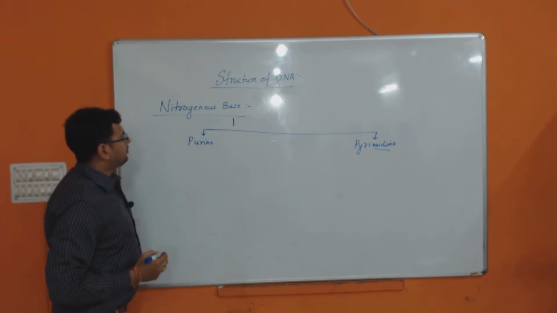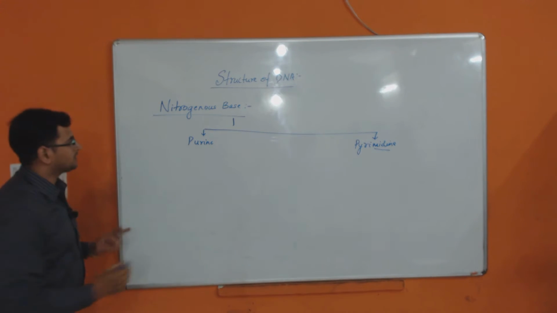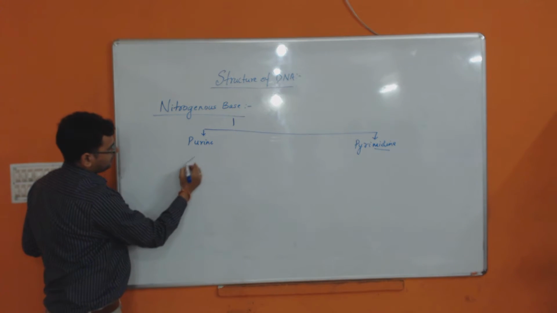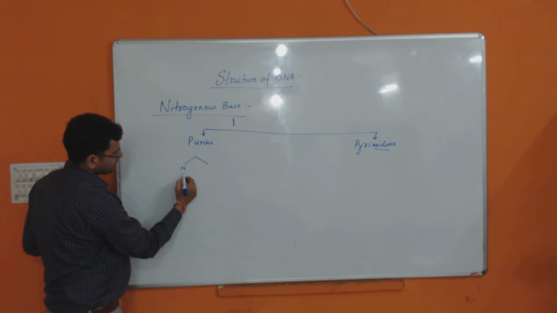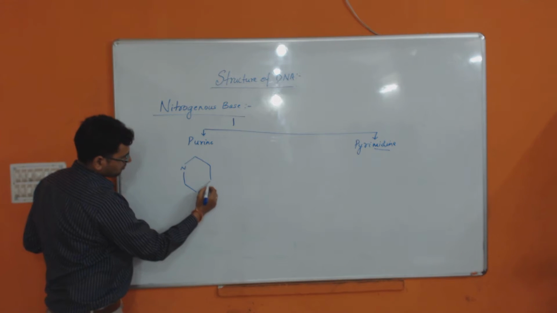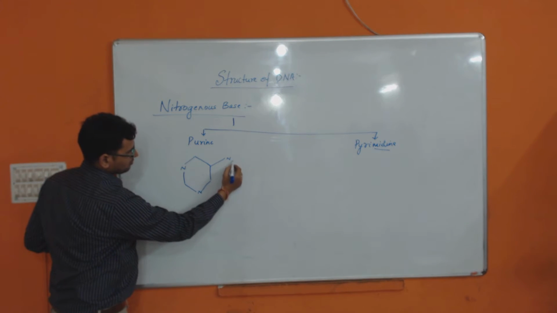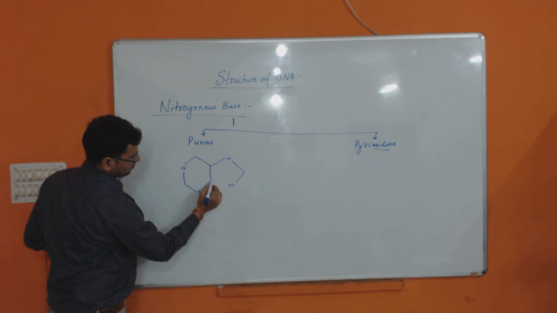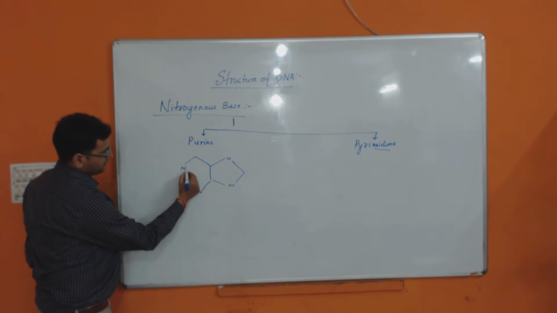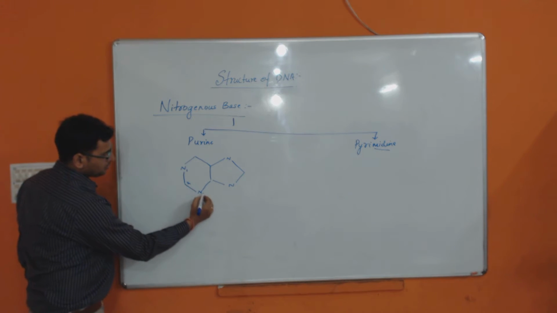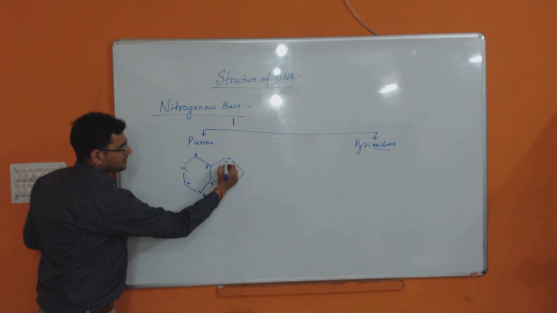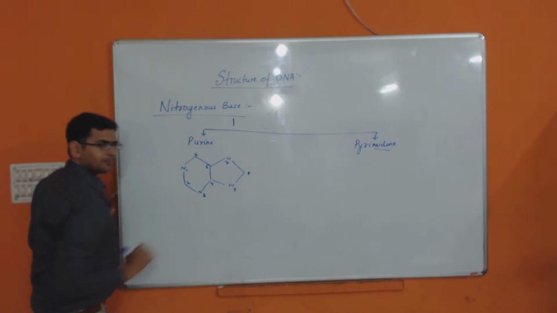As I told, purine is a double ring structure, so the general structure for purine will be like this. The positions are counted from here: 1, 2, 3, 4, 5, 6, then 7, 8, 9.